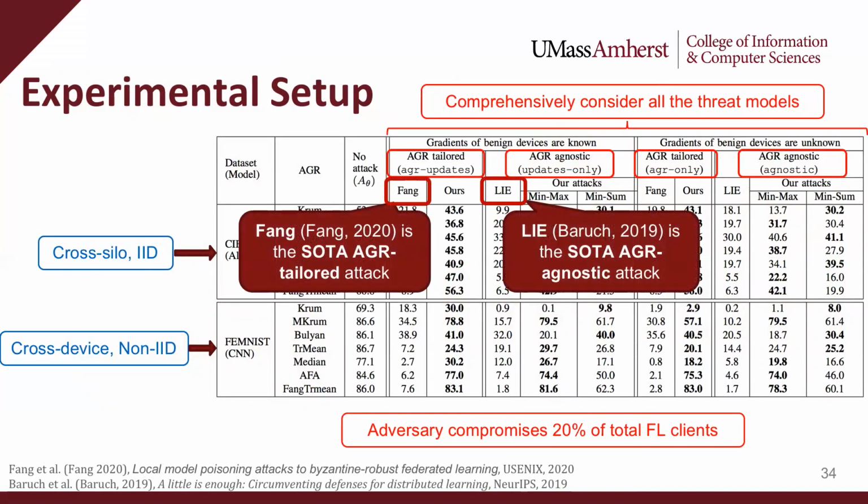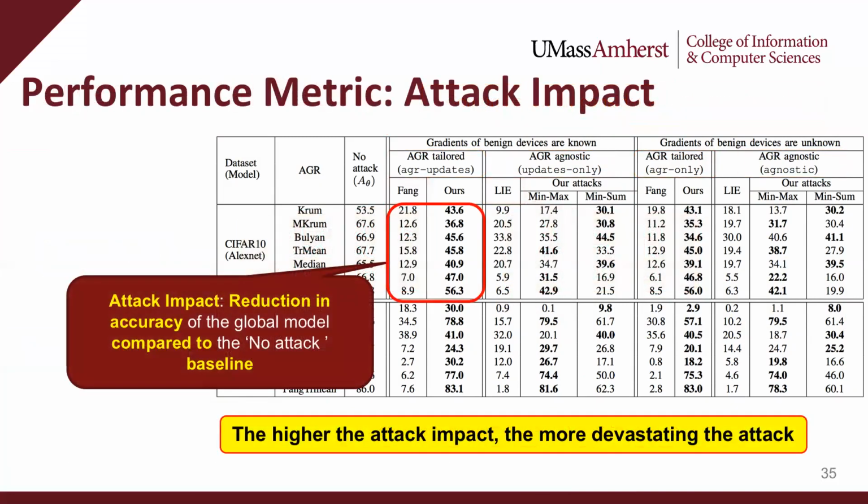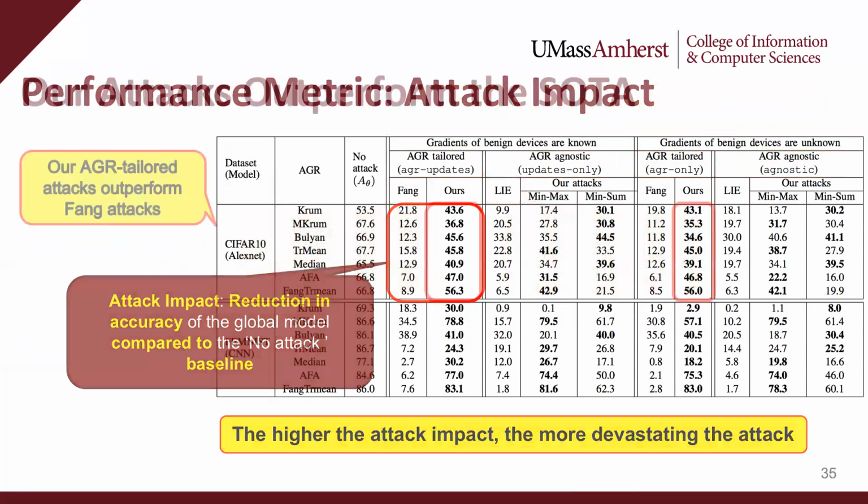Finally, we compare with the state-of-the-art aggregation-tailored attack FANG and the state-of-the-art aggregation-agnostic attack "A Little Is Enough", that is LIE in short. We introduce attack impact as the measurement metric. Attack impact captures the reduction that the attack incurs in accuracy of the global model compared to the corresponding no-attack baseline. Note that the higher the attack impact, the stronger the attack.